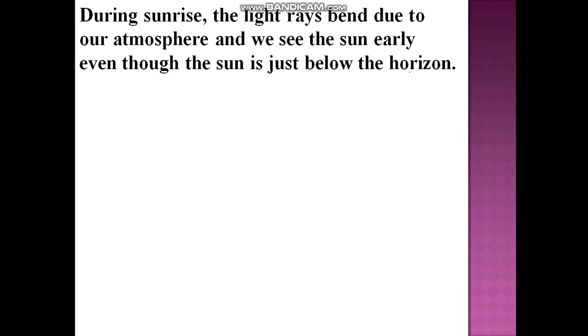At sunrise, the light rays bend due to our atmosphere, and we see the sun clearly, even though the sun is just below the horizon. You know what a horizon is? A line at which the sky and the earth meet.